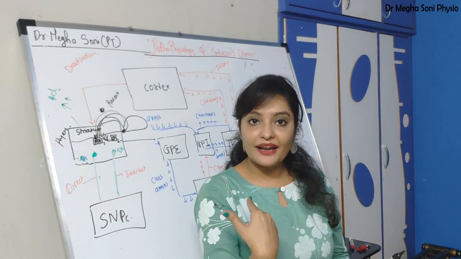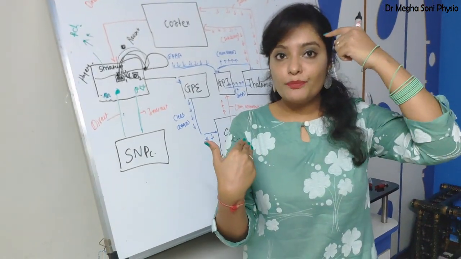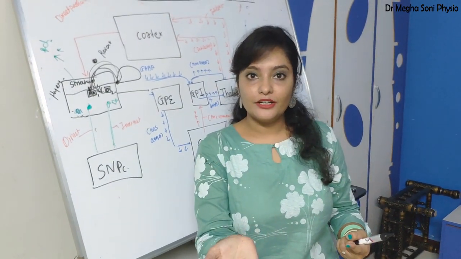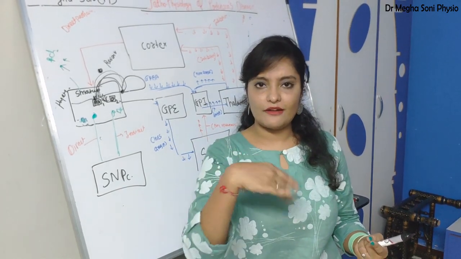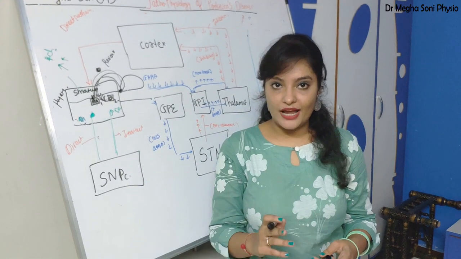You feel hyperactivity of wrist flexion, and your brain starts to recorrect it, so it does hyperactivity of wrist extension. So hyperactivity of flexion and extension leads to resting tremor.